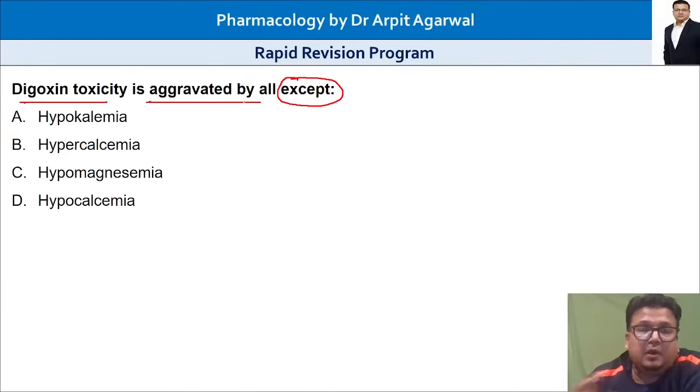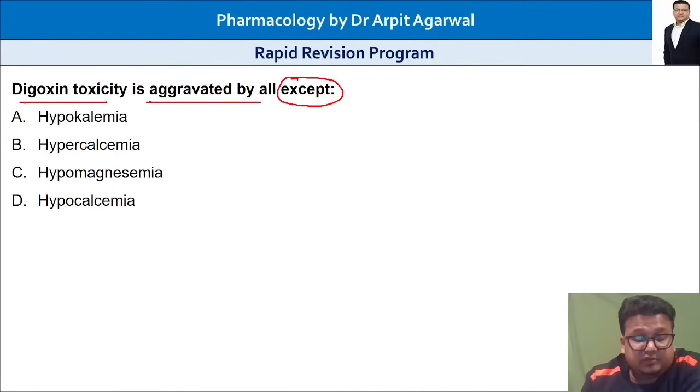Dr. Milk, whole bowel irrigation can be done in iron poisoning. It is not the best thing to do, but it can be done. Now digitalis toxicity is aggravated by all except. Yes, Dr. Sharma, digiband is the drug of choice in severe digitalis toxicity. That is correct, but that is not what is asked here.